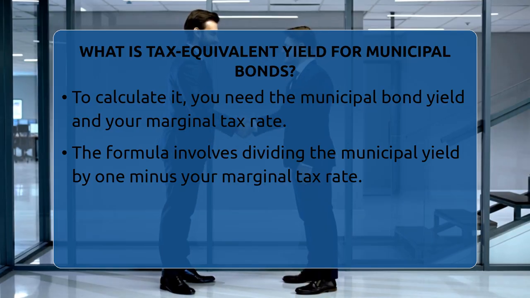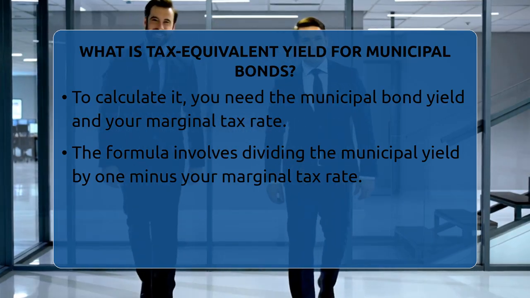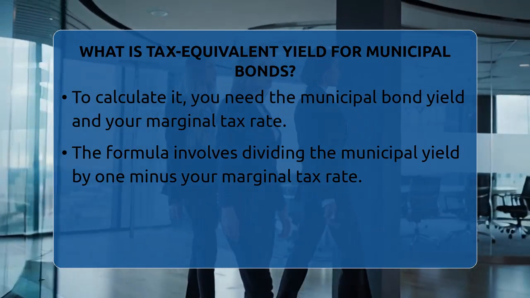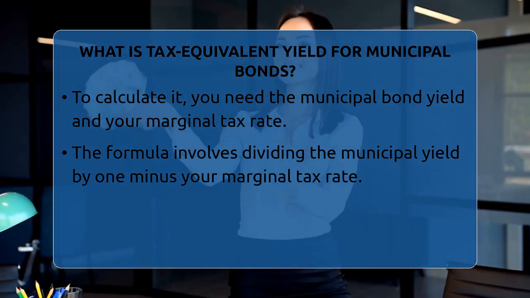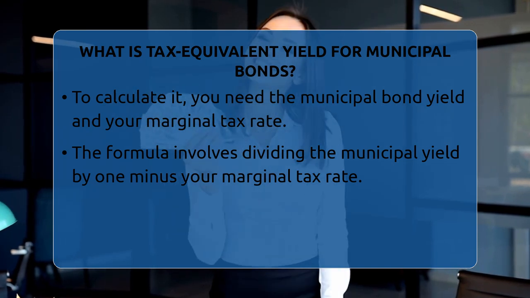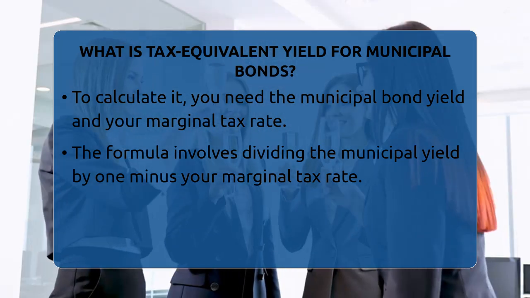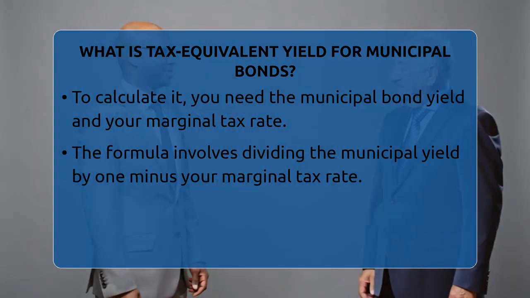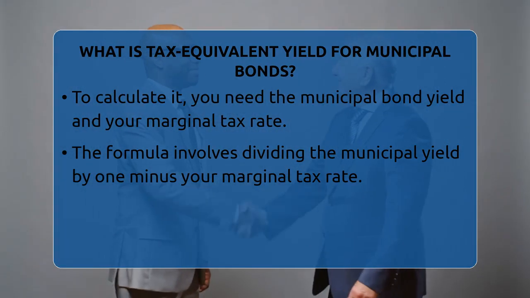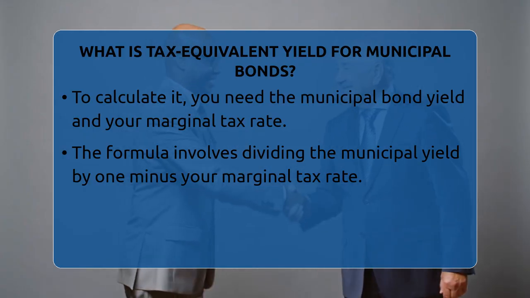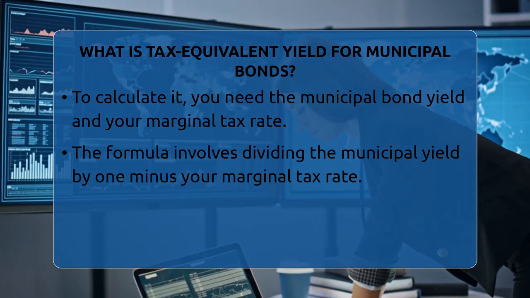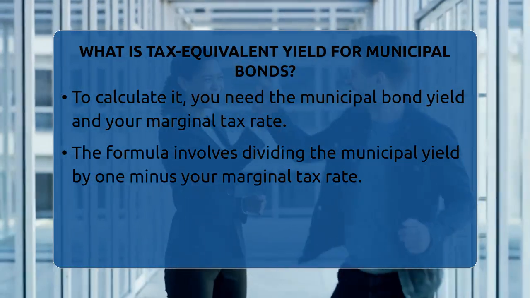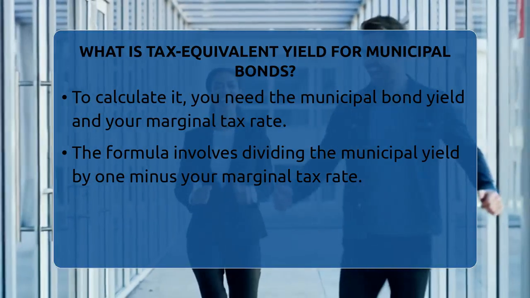The formula for tax equivalent yield is simple. You take the municipal bond yield and divide it by 1 minus your marginal tax rate. For example, if a municipal bond yields 3% and your marginal tax rate is 30%, the calculation is 3% divided by 1 minus 0.30. That equals approximately 4.29%. So, a taxable bond would need to yield at least 4.29% to match the after-tax income of that municipal bond.